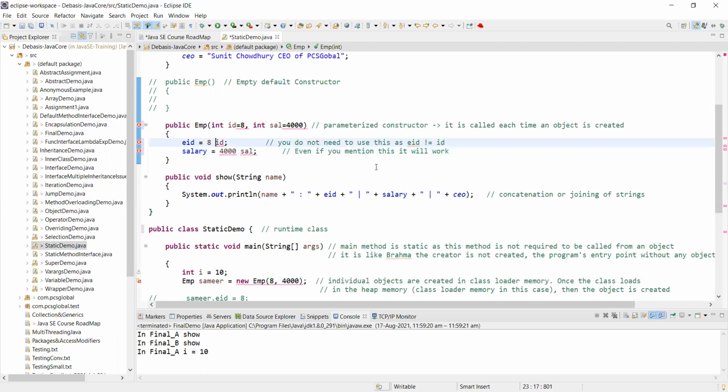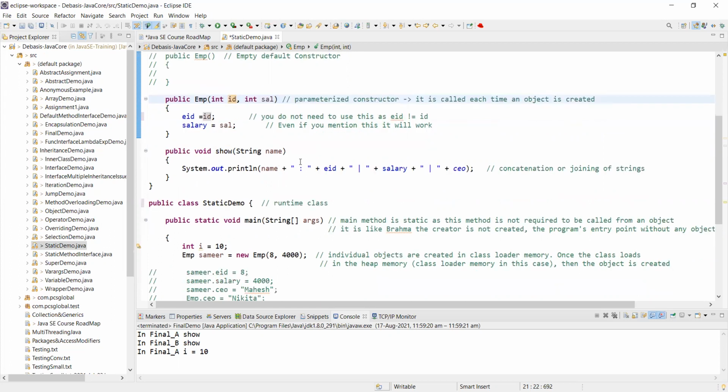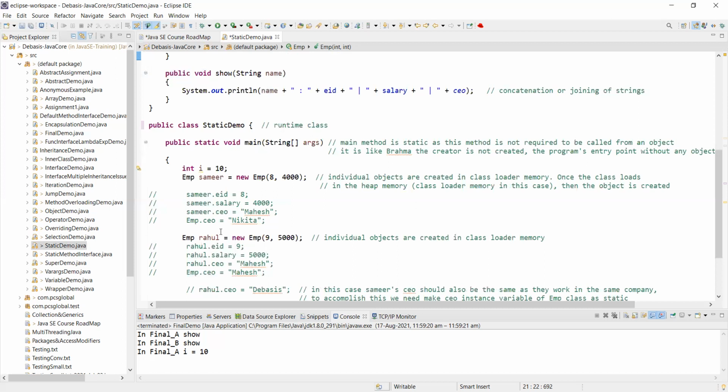Just remember this. I will take it out right now because I'm going to execute the program. I can do that, but it is not needed here, because I can use another object with a different ID and salary. That is what I'm doing in the second one. I have two objects now. One object is Samir, which is now in the heap memory.